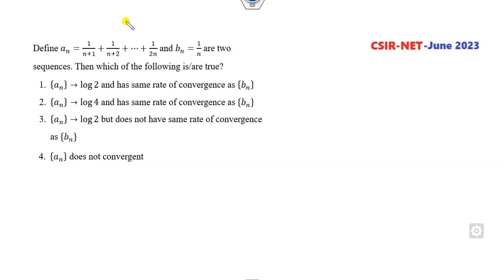Look at this another one. Consider a sequence a_n. Two sequences are given to you. They are basically asking whether this is convergent or not. What is the definition of convergent? You have to check whether the limit is finite. If you prove that this is finite, then it's convergent.